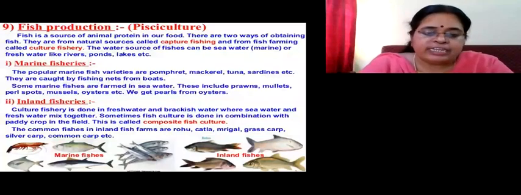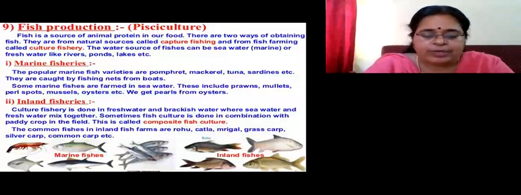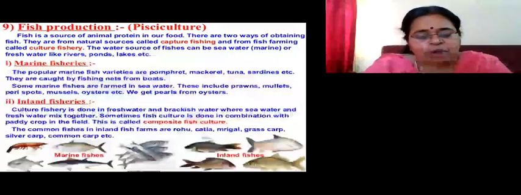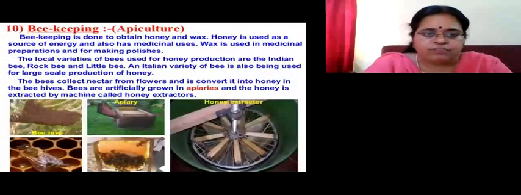But the only disadvantage of this composite fish culture is that the fish eggs are all deposited at the seabed or riverbed. So it becomes a bit confusing for the farmers to identify the fishes and to separate them. That is why nowadays artificial hormonal injections and all are being given, so that the breeding time of the fishes can be different, and so they can take the fishes. That's all about composite fish culture.